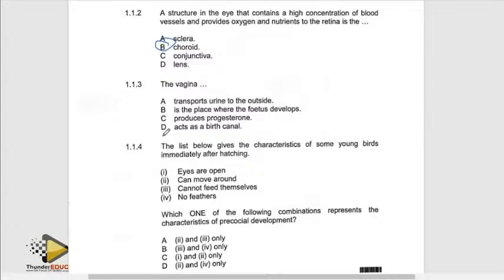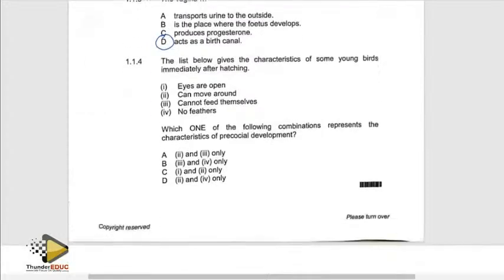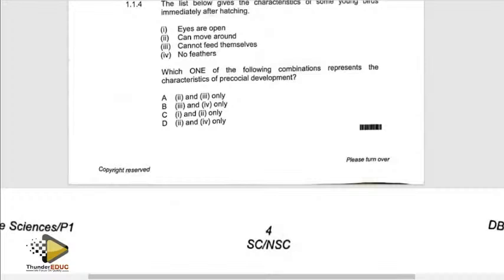Is it a place where the fetus develops? It can't be, otherwise you'd have seen the baby developing outside. Produces progesterone? No, the vagina does not have glands which produce hormones. Acts as a birth canal? We usually know that the second name for the vagina is the birth canal. Therefore, that is the correct answer.